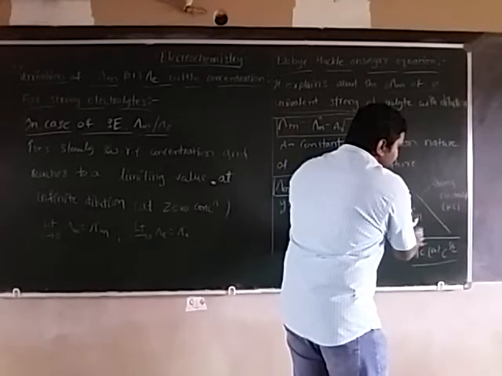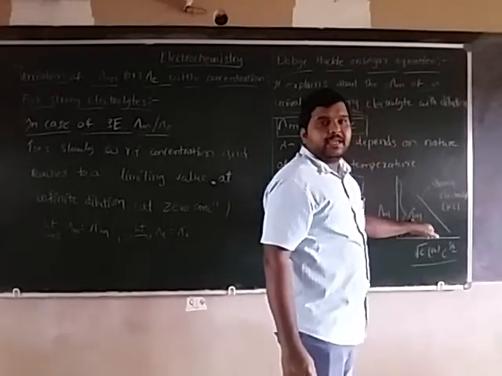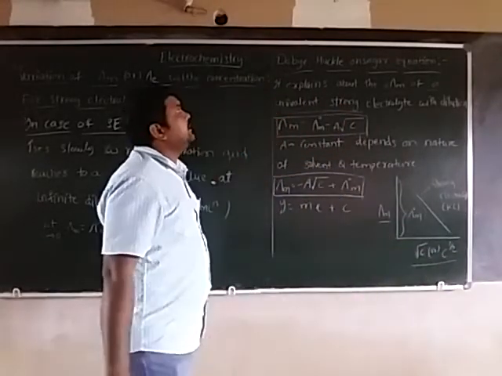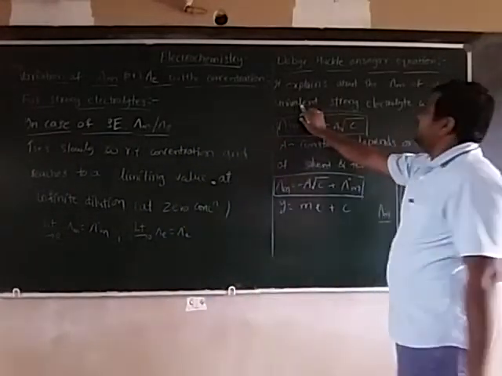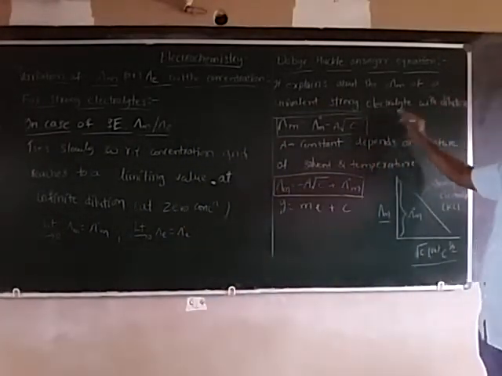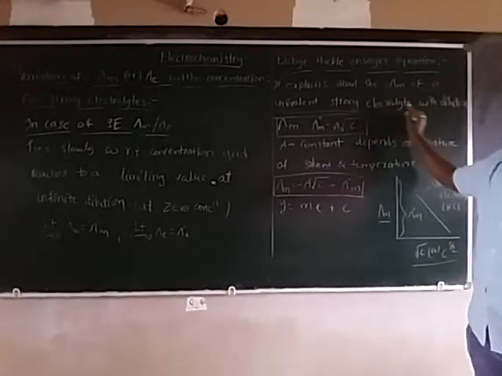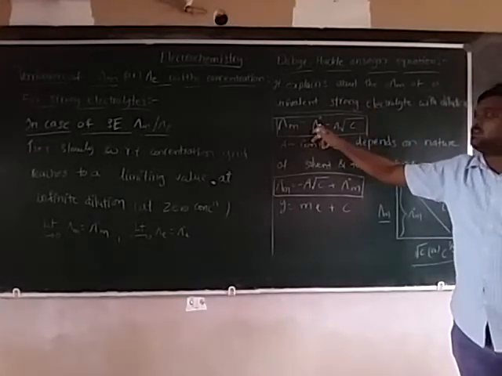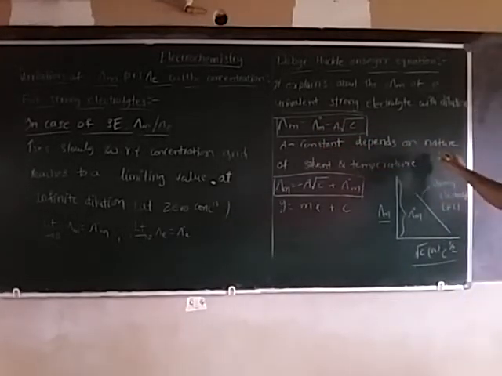That gives the equivalent conductance at infinite dilution. This is the Debye-Hückel-Onsager equation. It explains the conductivity of a univalent strong electrolyte with dilution: equivalent conductance is equal to equivalent conductance at infinite dilution minus A square root C, where A is a constant depending upon the nature of the solvent and temperature.